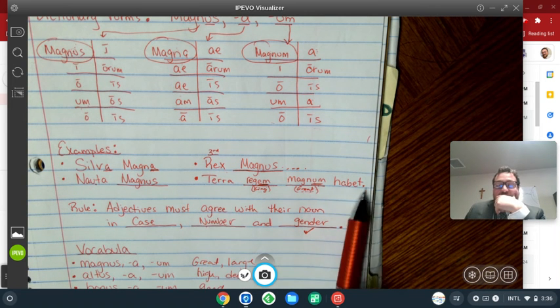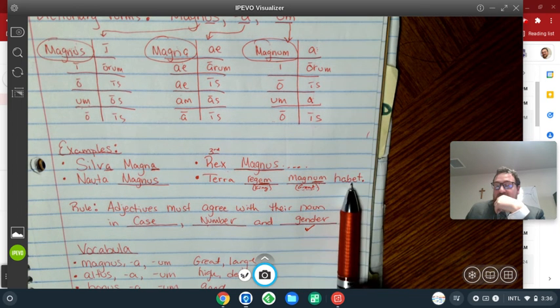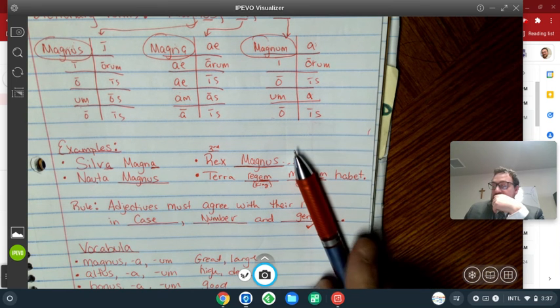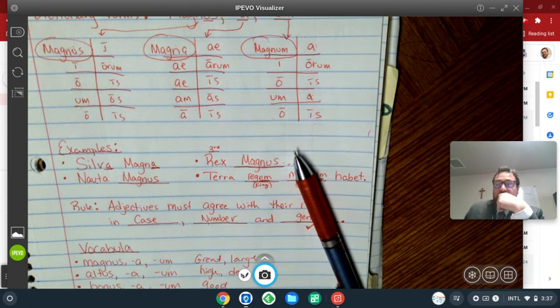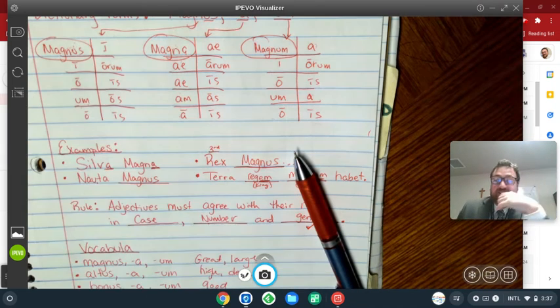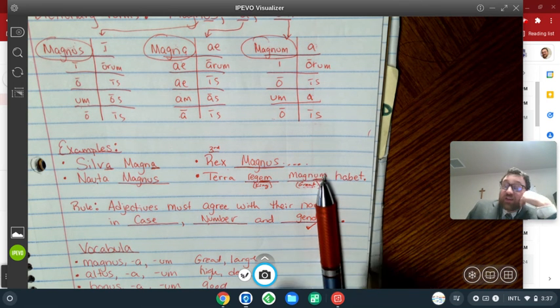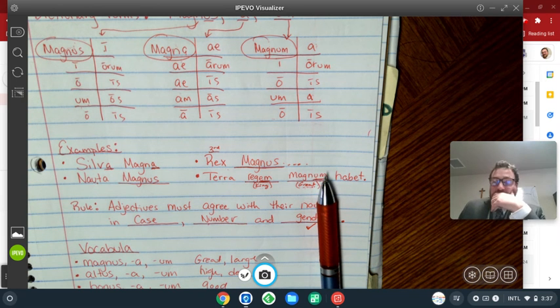Okay, the land has a great king. The land has a great king. So let's take off great for a second. The land has a king. Okay, so that would be terra regem habet. Why would king be in the accusative? Because the land has a king. King would need to be in the accusative, right? And that's regem. Now, if I want to say the land has a great king, then my word for great needs to be in the accusative as well.